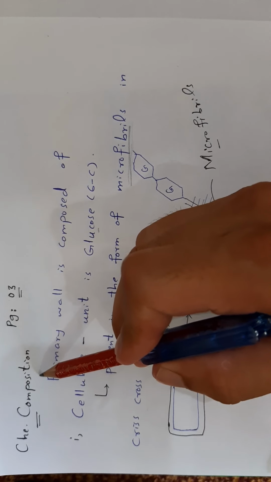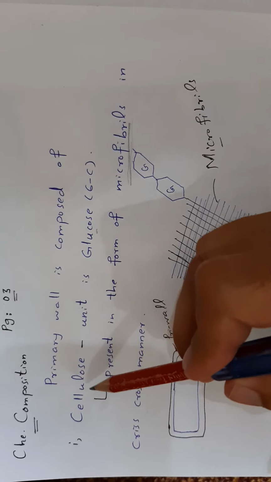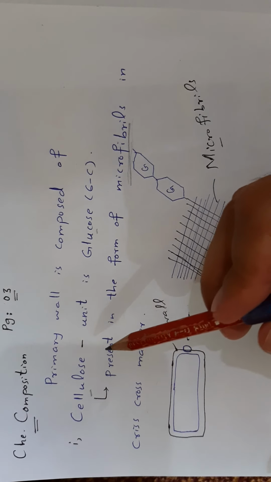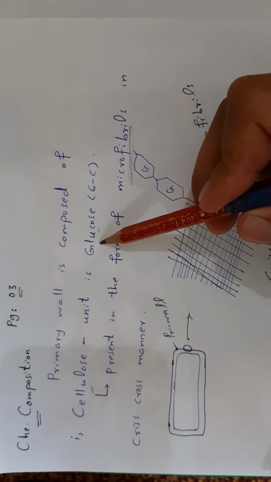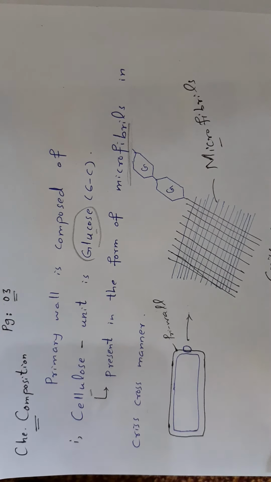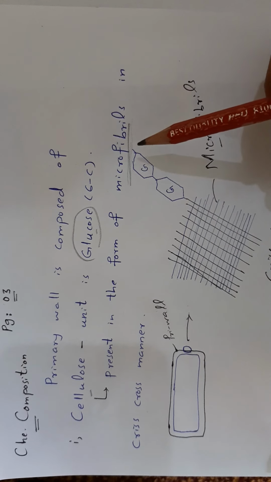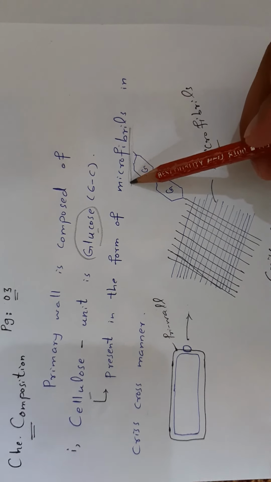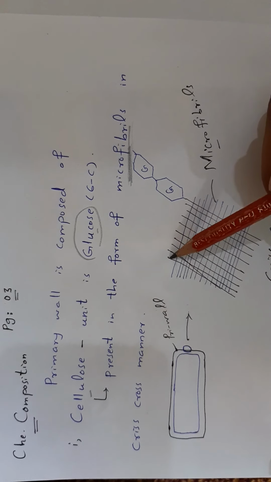Chemical composition of primary wall. Primary wall is chemically composed of number 1, cellulose. Cellulose is a polysaccharide and its unit is a 6-carbon sugar known as glucose. Cellulose is present in the form of short, small fibers called microfibrils in crisscross manner.